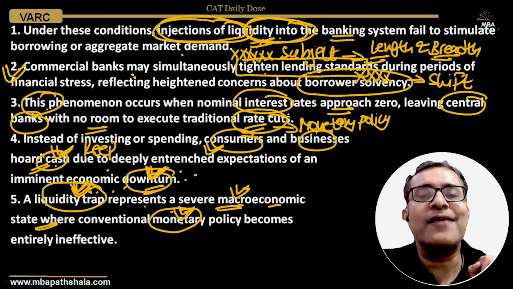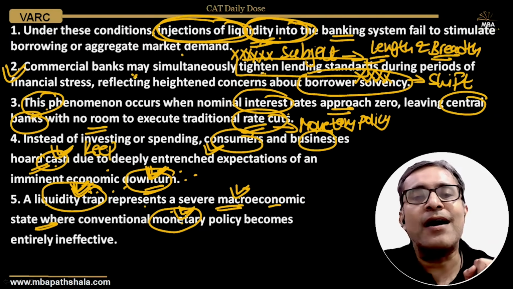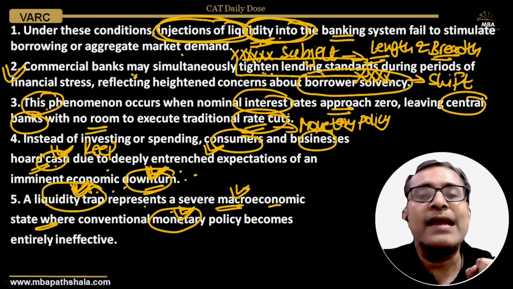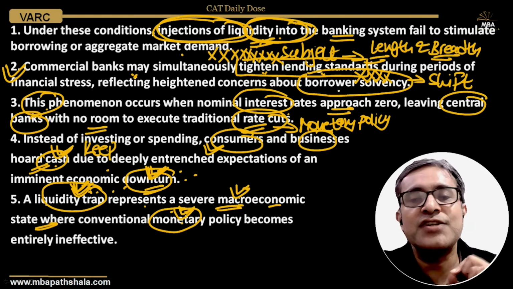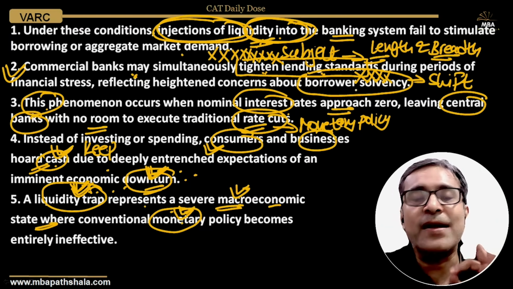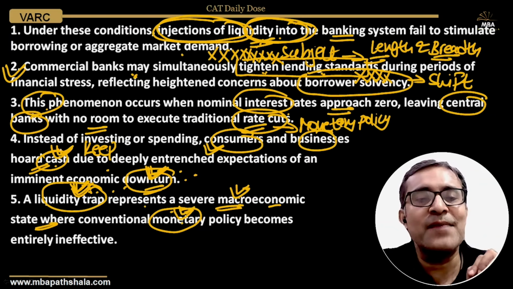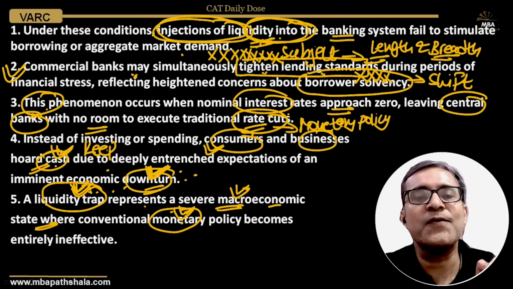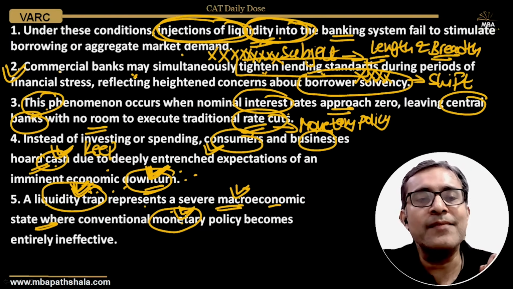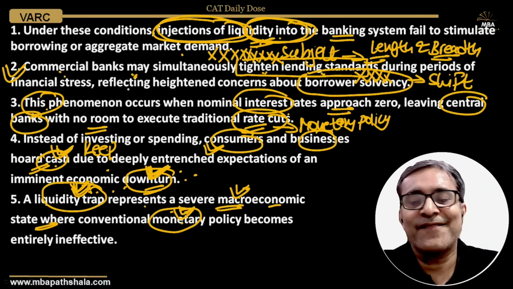It is totally unrelated that commercial banks start toughening the lending standards. They make lending much stricter because they fear that the borrowers have become insolvent. The borrowers haven't become insolvent. They have a lot of cash. It's just that they expect the situation to become worse in the near future. That's why they are not spending. So the second one is the odd one.